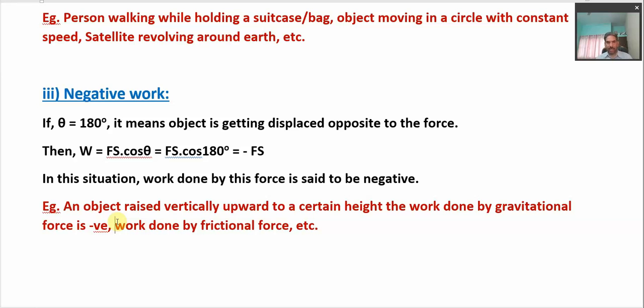So this is about the few things we have discussed today on the topic of work. We have discussed the units of work in the SI system and in the CGS system, and then we have defined the one unit of gravitational work, right? Then we have discussed the different natures of work depending upon the situations.